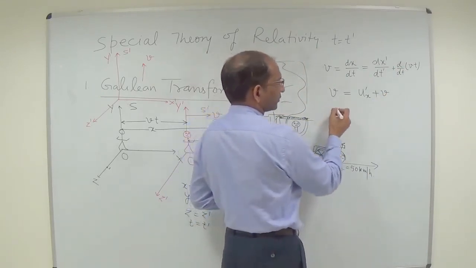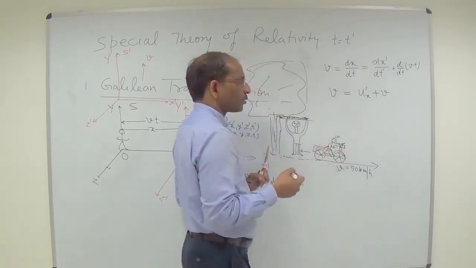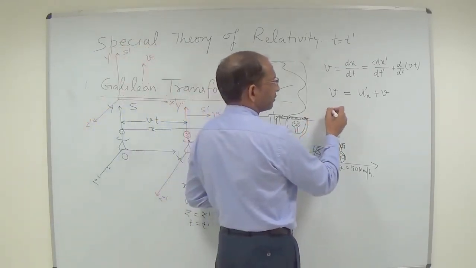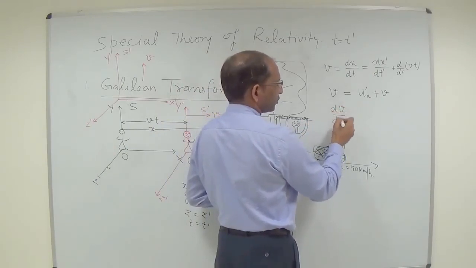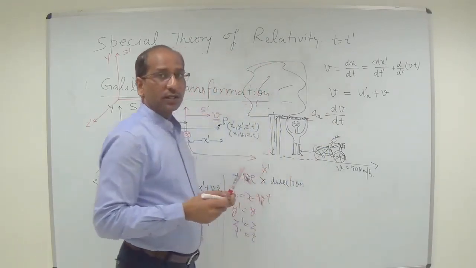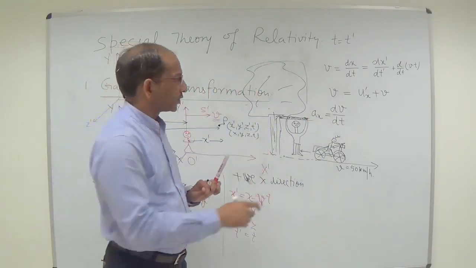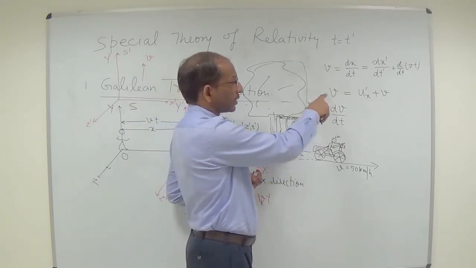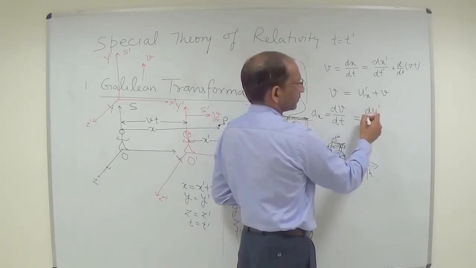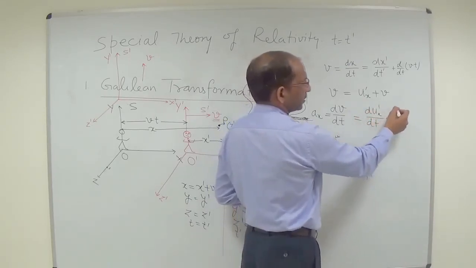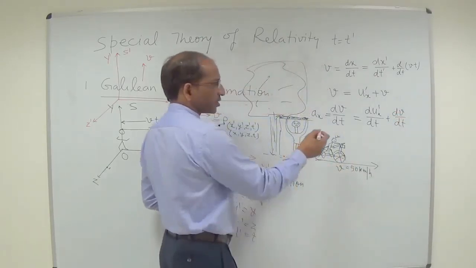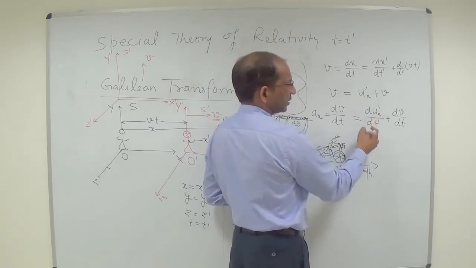So now further I have to find the acceleration, and for that again I have to differentiate with respect to t. So dv upon dt is the acceleration in the unprimed plane. So ax is equal to the differentiation of it with respect to time, again dux prime upon dt plus dv upon dt, and t is equal to t prime, so I can write dt prime.